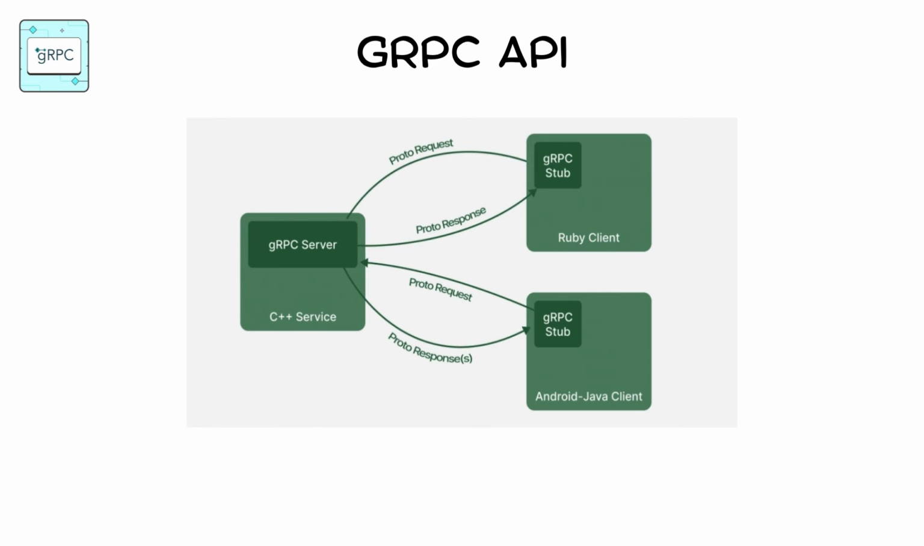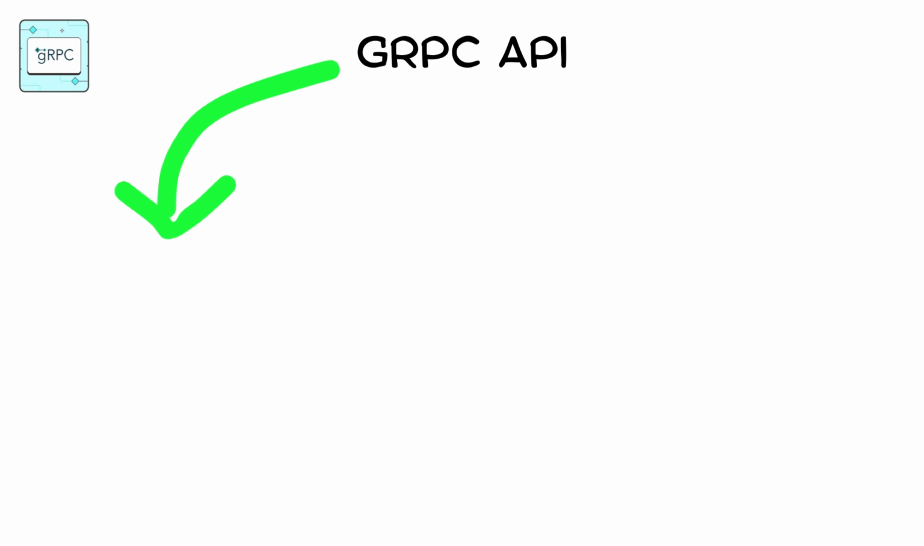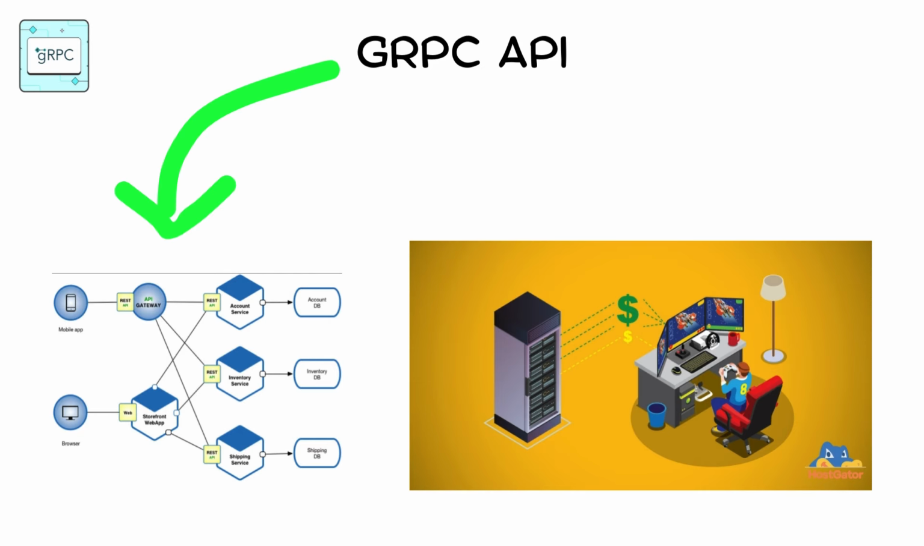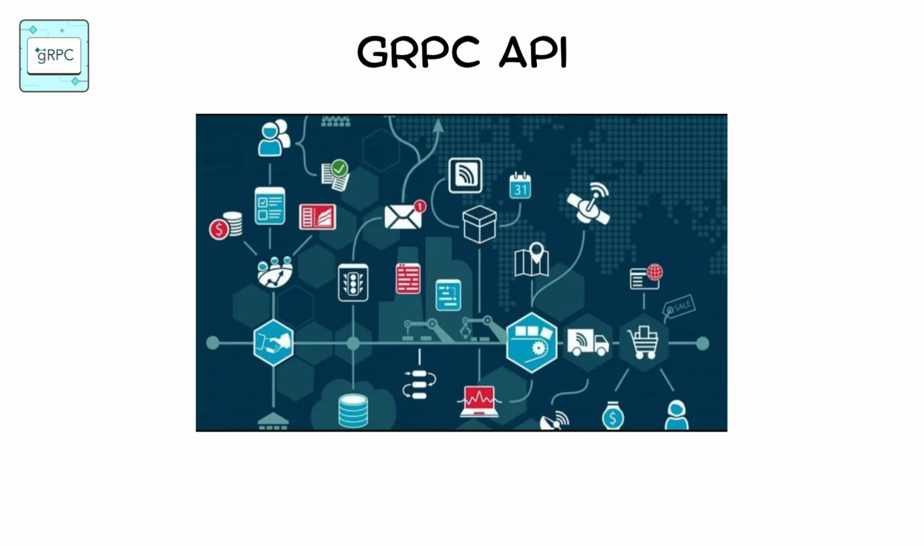gRPC services talk directly to each other, almost like two machines whispering in their own secret language. You often find gRPC inside microservices, gaming servers, video streaming platforms, and distributed systems where speed equals survival.